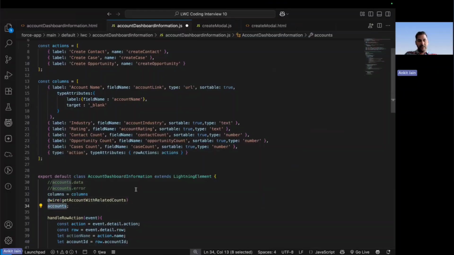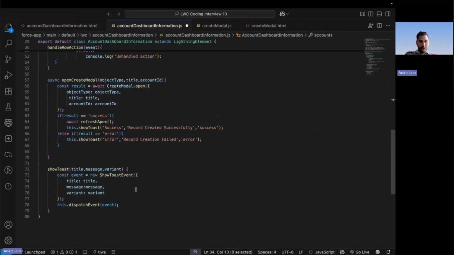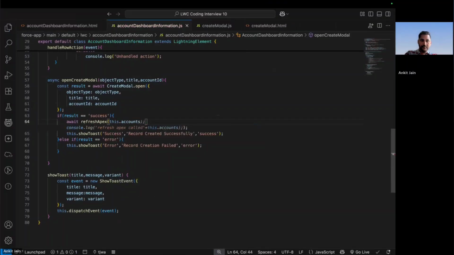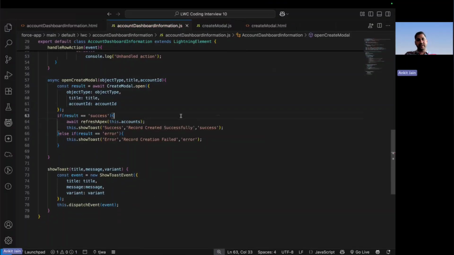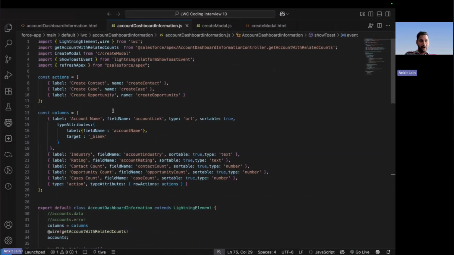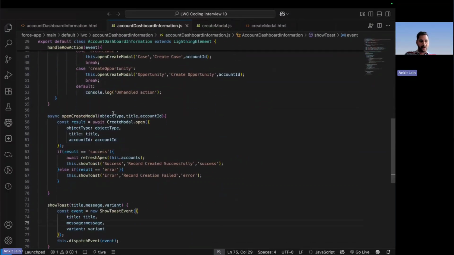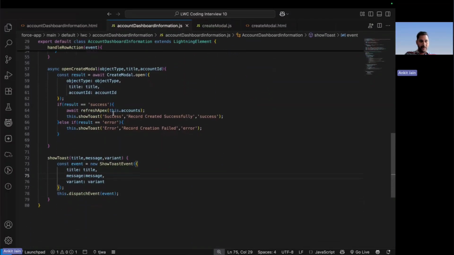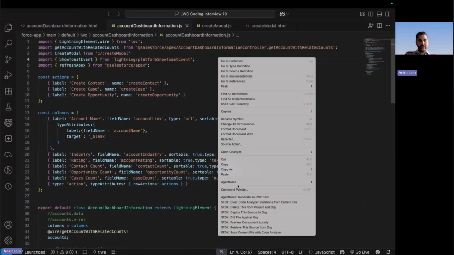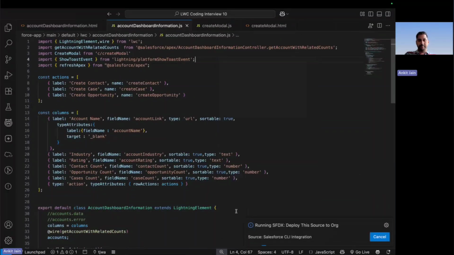So this is the output, and here I pass that output of the wire decorator so that the component will understand that it has to invoke the apex to get the updated data, right? This also looks good. I hope we have imported everything that is required for the component. Let me go and deploy this and we will test it out.